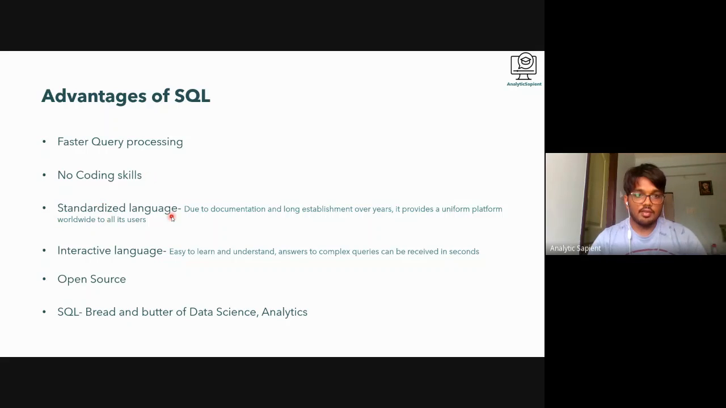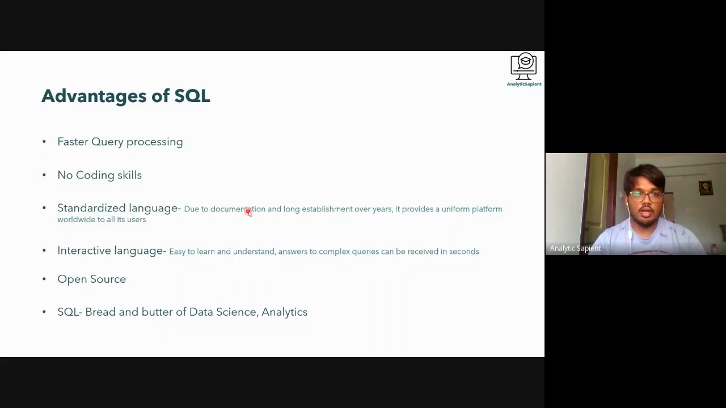Next, the standard language. This has been standardized because it started somewhere around the 1980s. From that time till now, it has evolved into a bigger thing. BigQuery has taken up, SQL Server is there, and there is a lot of documentation online. So let's say you stumble upon some problem which you're not able to solve on your own. Definitely, you can Google it. There are going to be solutions for it.